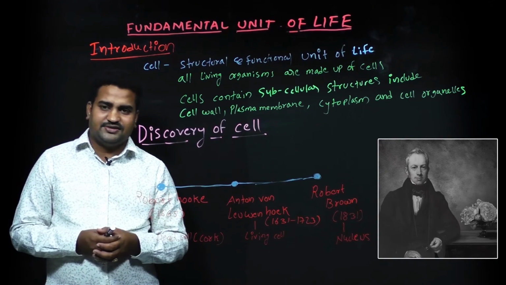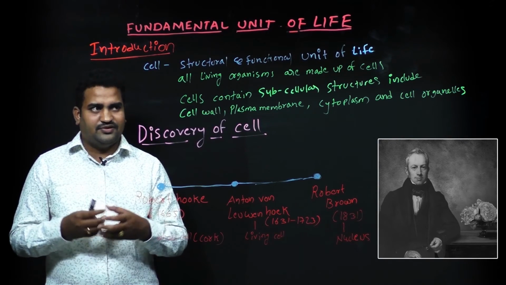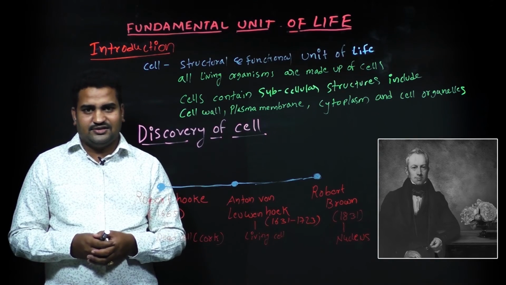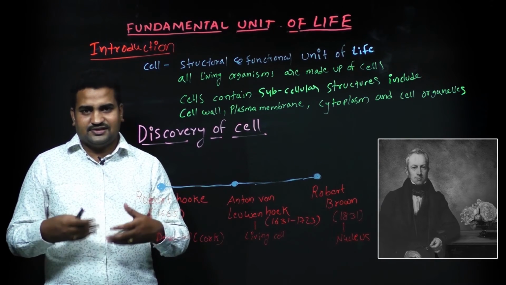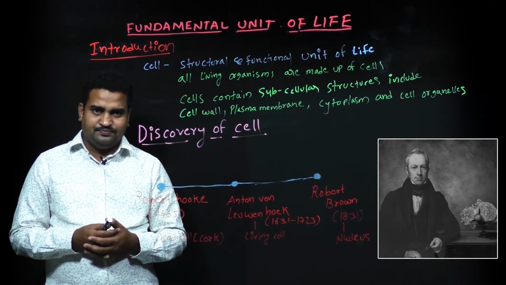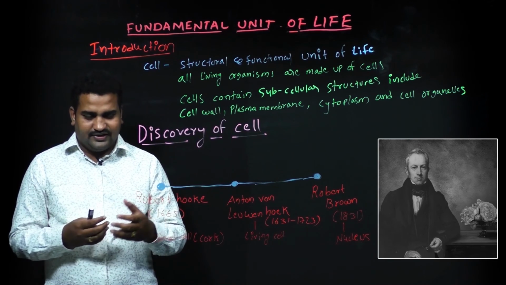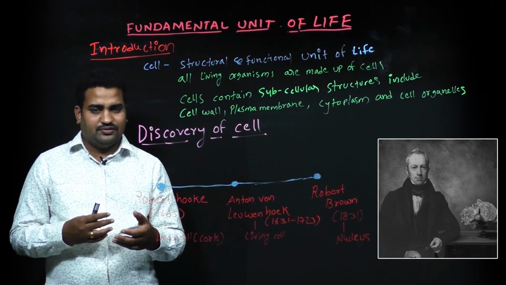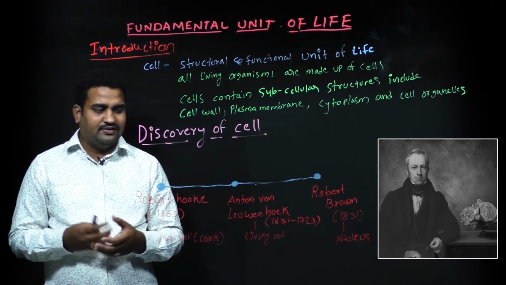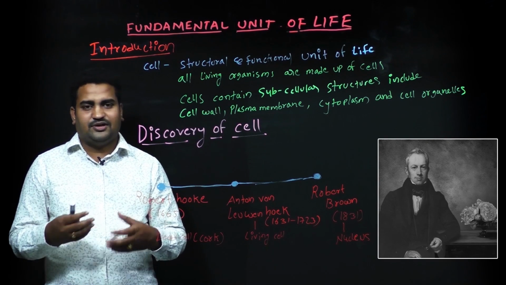So the cell is the basic structural and functional unit of life. All living organisms are made up of cells. Cells contain subcellular structures, and the first cell was discovered by Robert Hooke, which was dead. Antony van Leeuwenhoek discovered the living cell, and Robert Brown discovered the nucleus.